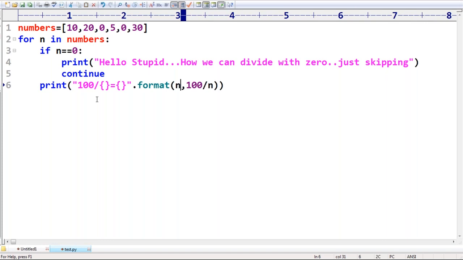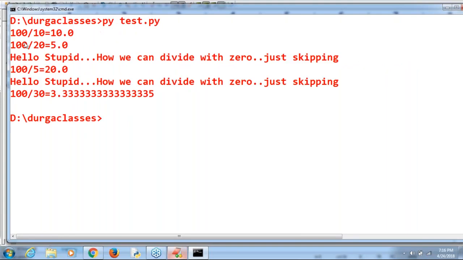First time, 100 by 10 is equal to 10.0. 100 by 20 is equal to 5.0. Division is always going to return a floating point value only. Remember that. Now let me execute this code. What output are we going to get by default? Have a look. First time 100 by 10 is 10.0, 100 by 20 is 5.0.